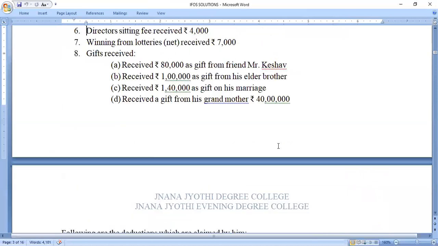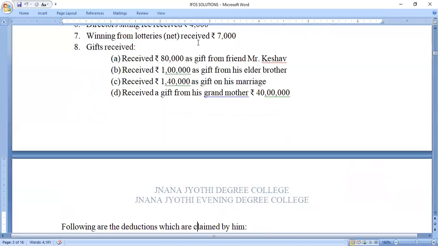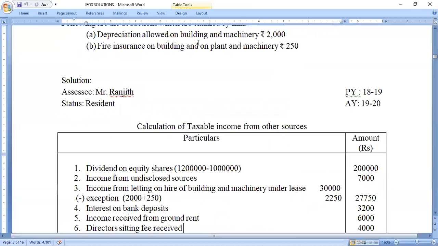Next, interest on bank deposit. I've already mentioned that if you are receiving any interest on bank deposit, we need to check the standard limit, that is 10,000. If it is more than 10,000, it is subjected to TDS, meaning we are assuming that it is the net and we need to do the gross up. But here the interest on bank deposit is rupees 3,200. So we have taken it directly as taxable income under the head income from other sources.